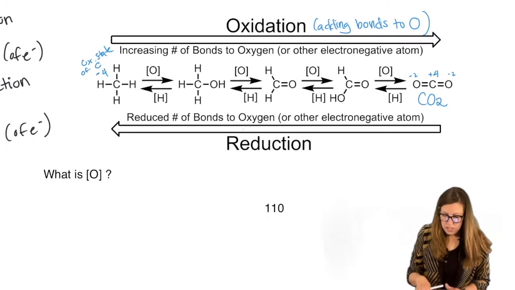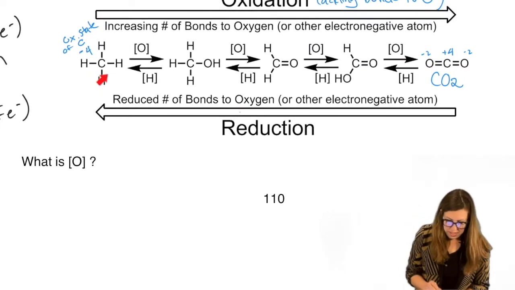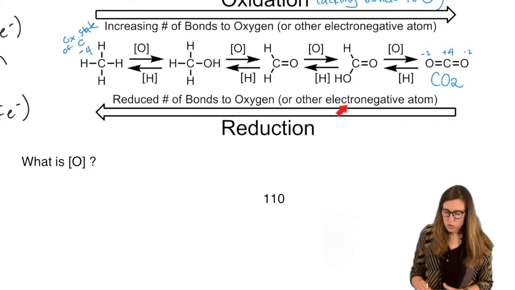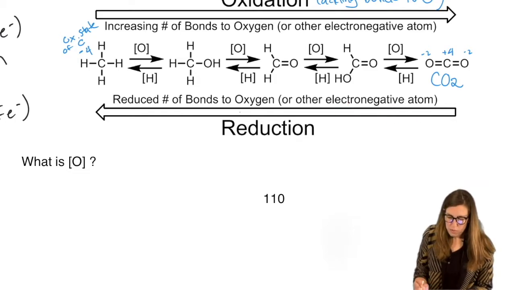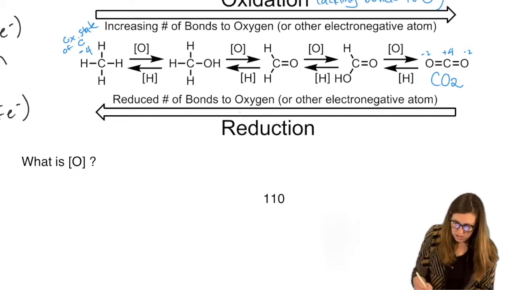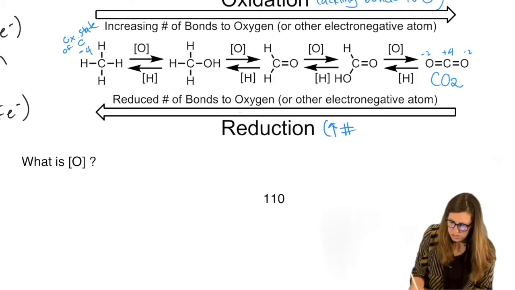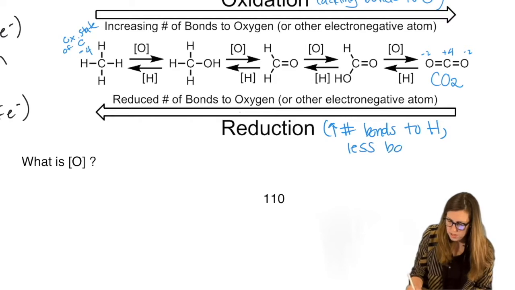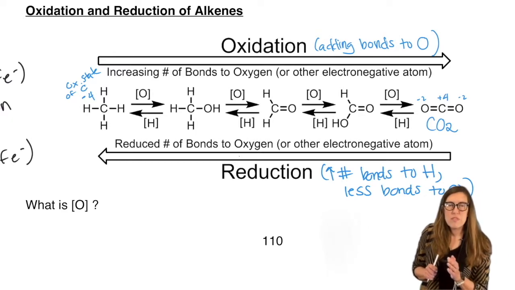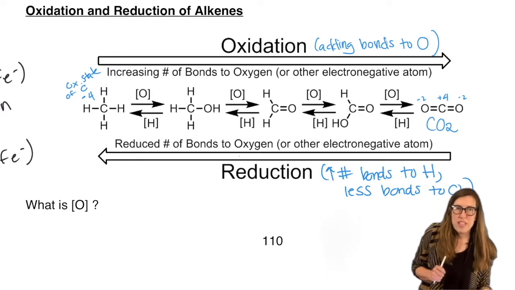So the most reduced form of carbon we would say is methane, reduction, reduced number of bonds to oxygen, right? But like we said, other electronegative atoms also play a role here because they have a similar oxidation state. But we represent that reduction process with something that is usually a source of H's. So not just a reduced number of bonds to oxygen or an increased number of bonds to H, while you have less bonds to O. Okay, so usually in order to make bonds to O, you have to remove H's. In order to remove bonds to O, you have to add H's.